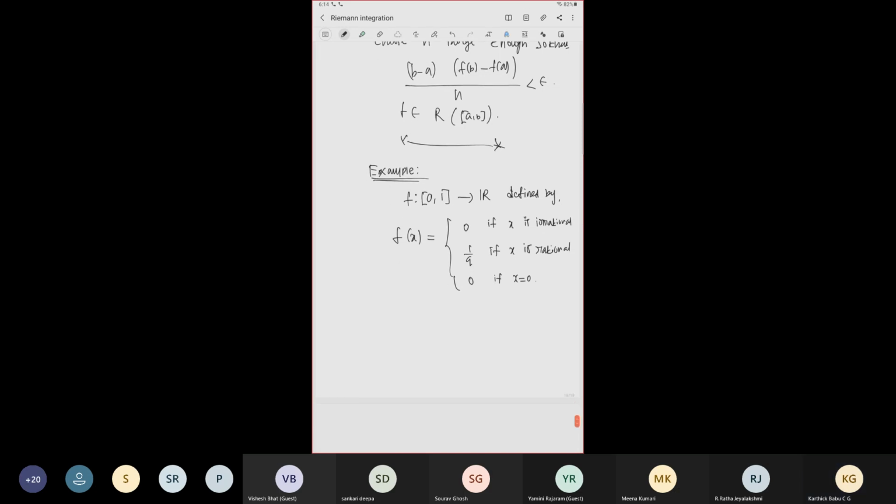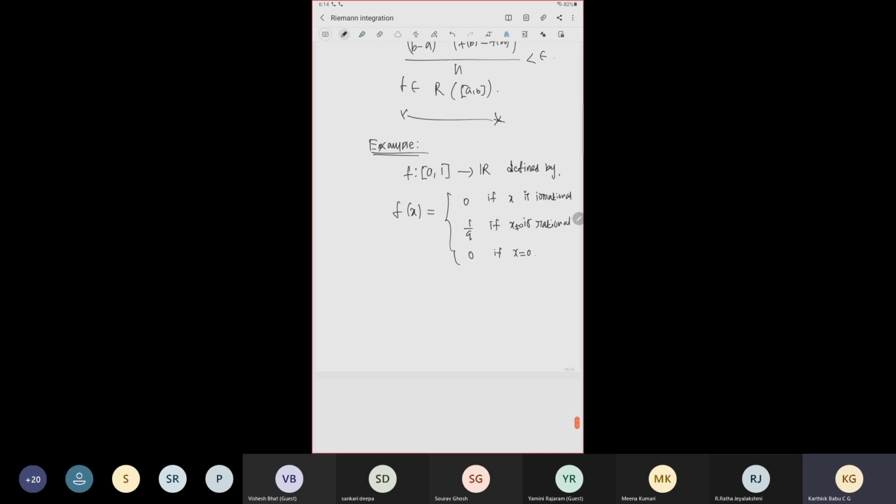I have to say what q is: x is equal to p by q, in reduced form, such that the GCD of p comma q equals 1. So this is called the Thomae function.